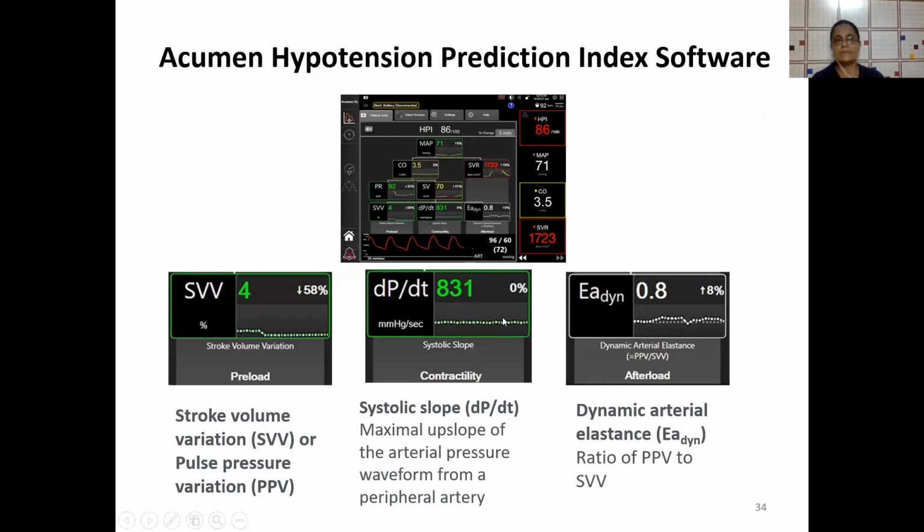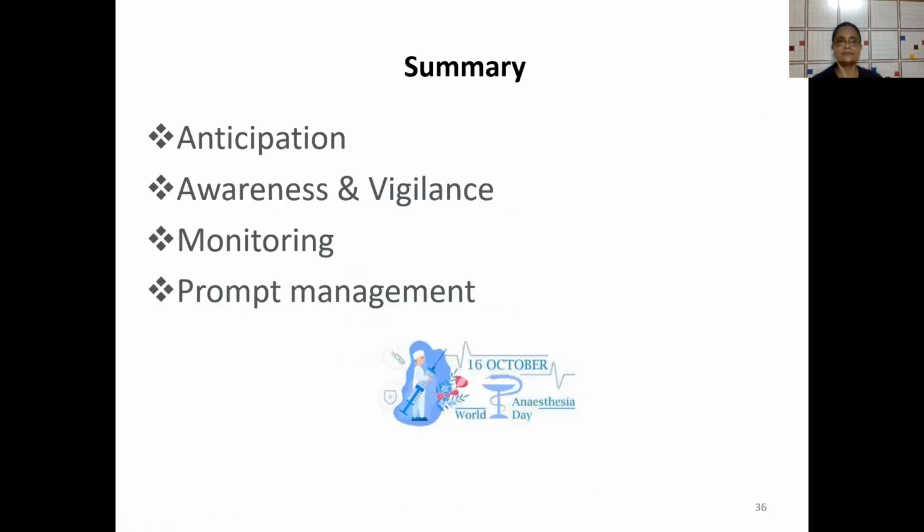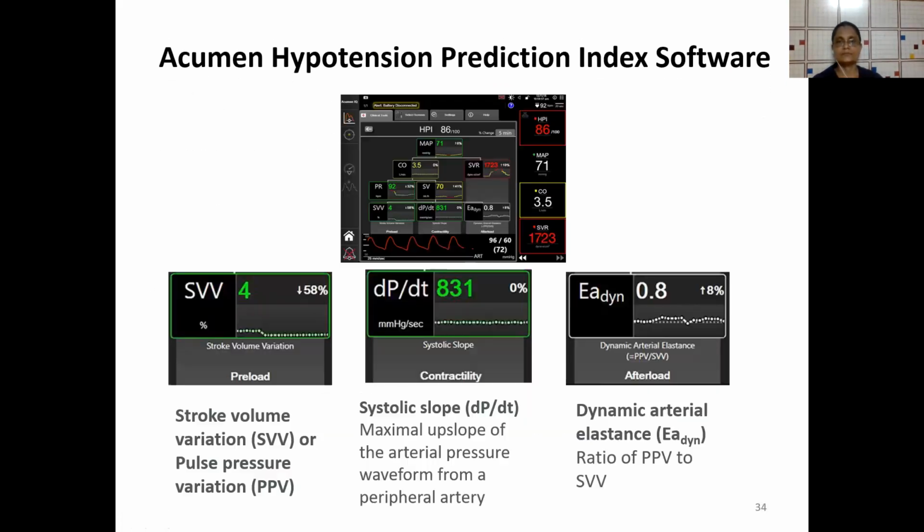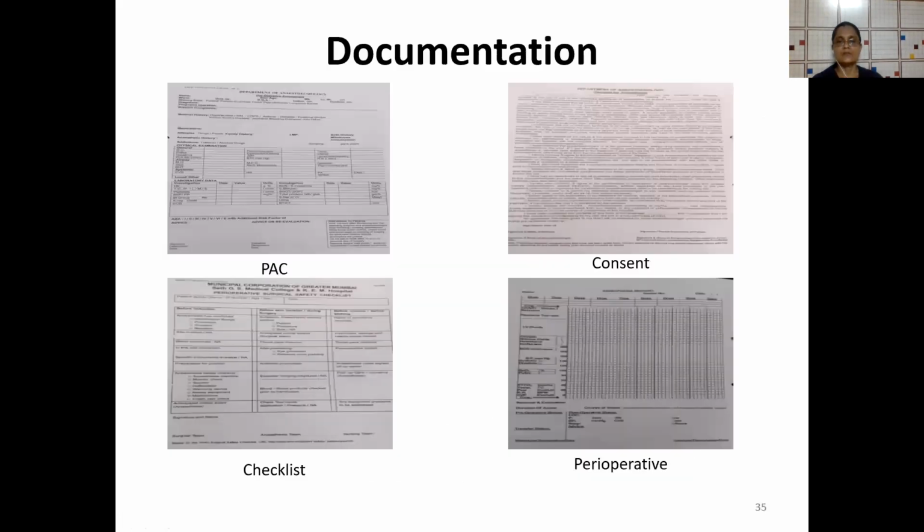For preload, stroke volume variation or pulse pressure variation value will help us in deciding that. Systolic slope, the maximum slope of the arterial pressure waveform from a peripheral artery, will help in deciding the contractility. And dynamic arterial elastance, the ratio of PPV to SVV, will further help in deciding the afterload. Sorry for this screen instead of face down.